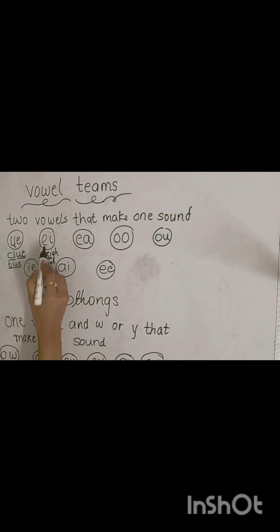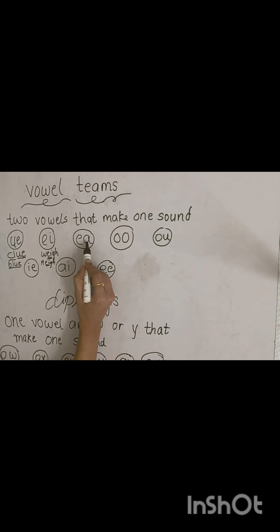Okay, E and A both are vowels. They make the sound of E, like P, E, P, pea.